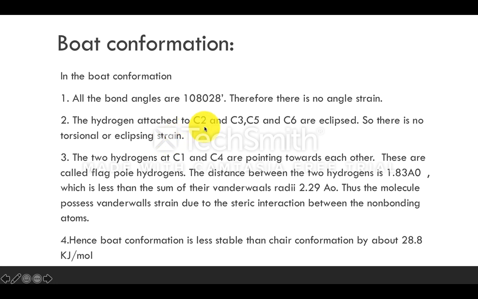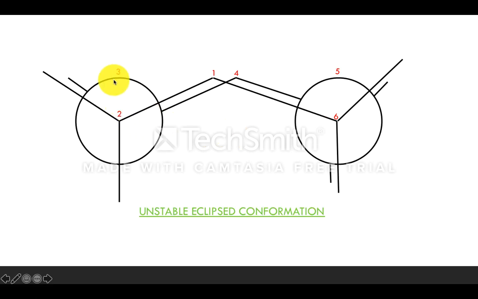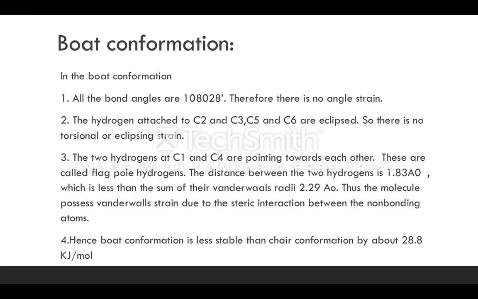So what is meant by torsional strain? See, C2, C3 and C5, C6. See, this is C2 and this is C3 carbons. This is C5 and this is C6 carbons. So the hydrogens which are attached to C2 and C3 are very close. C5 and also C6 are also very close. So these are in eclipsed conformation. What is meant by eclipsed conformation? The hydrogens are present very close to each other, and hence here torsional strain is present, whereas in the chair form the torsional strain is absent.